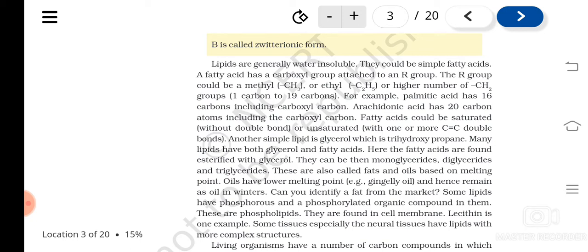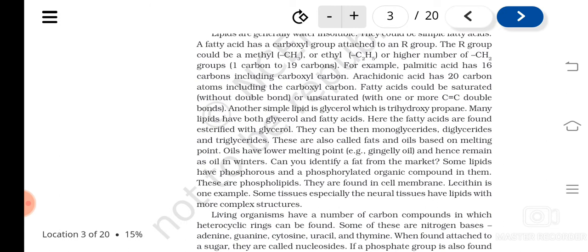Then the fats have a higher melting point, and they remain solid in winters, and oils have a lower melting point and they remain liquid in winter seasons, isn't it? And we have learned about phospholipids, which are found in the cell membrane. Lecithin is one example. So likewise we learned about lipids.